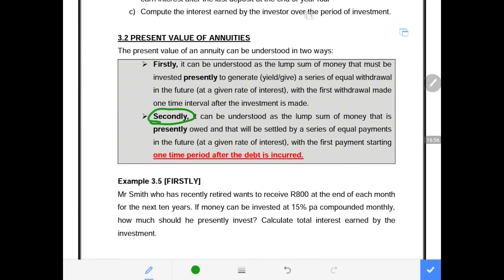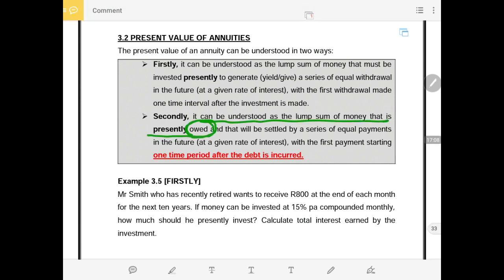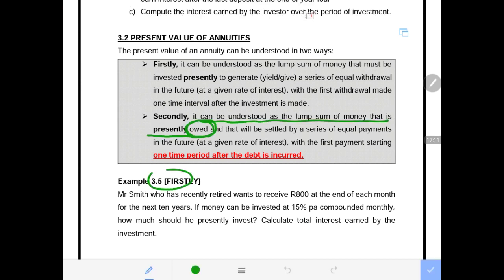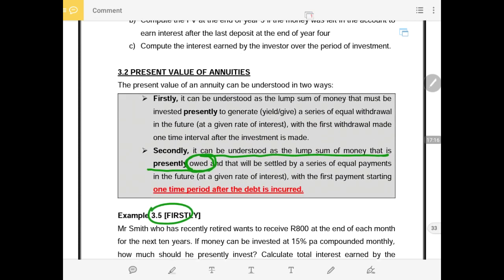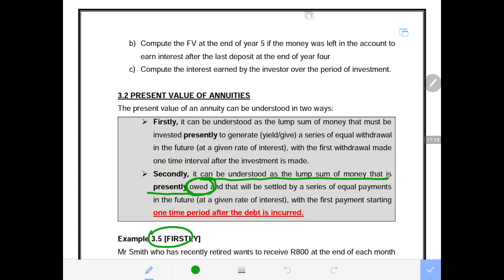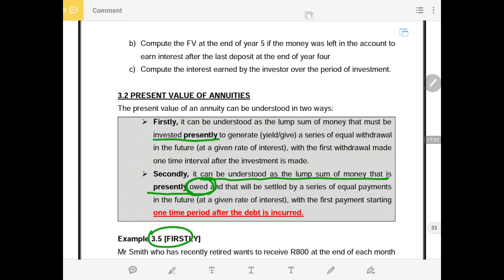Secondly, present value of an annuity can be understood as a lump sum of money that is presently owed. That means in this scenario we are owing somebody. In the previous scenario, example 3.5.1, it was the amount that was invested presently. We could see that this gentleman, Mr. Smith, invested money presently in order for him to generate withdrawals for the next 10 years. So that was the first scenario.